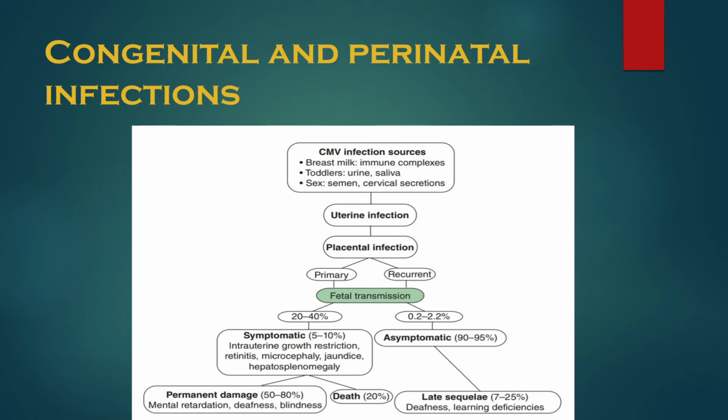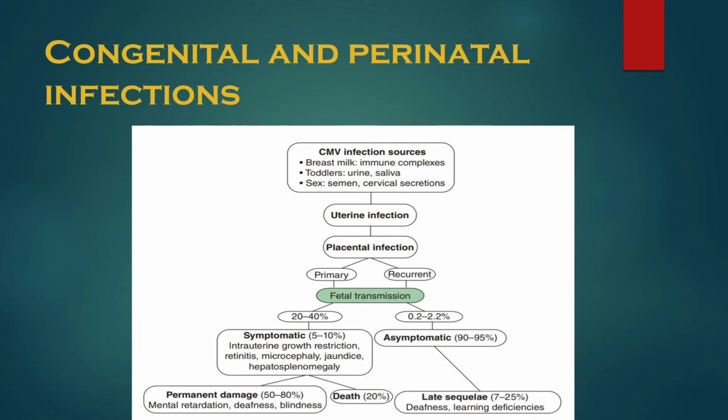Now, many women who are already exposed to the CMV infection may be reactivated and again start to excrete virus in the cervix during pregnancy. So what happens is, at the time of delivery, when the birth canal is infected, infants will also get infected even though they acquire transplacentally high titers of maternal antibodies. So even though they acquire high titers of maternal antibodies, through the infected birth canal infants get infected.